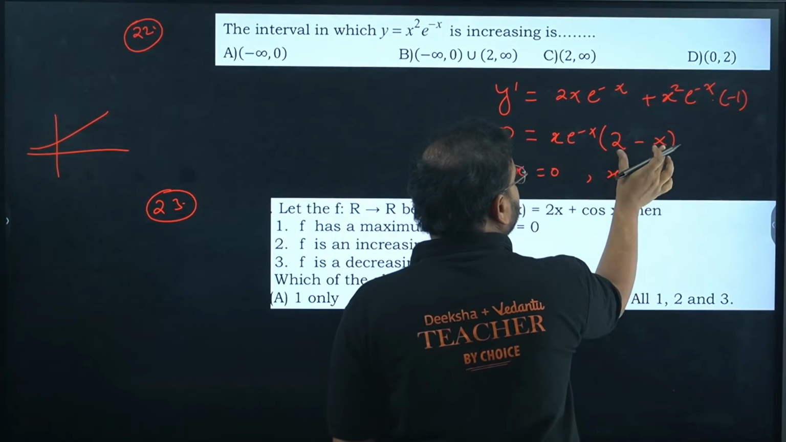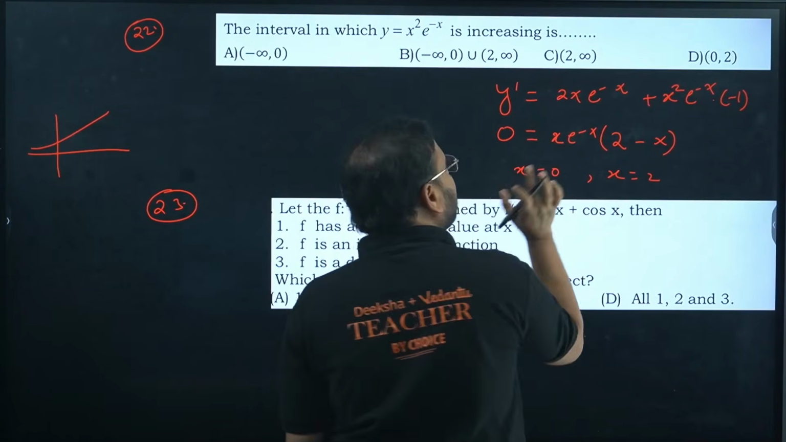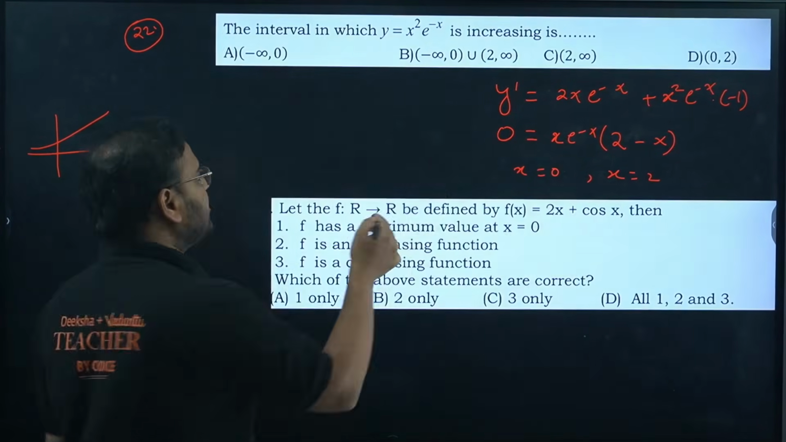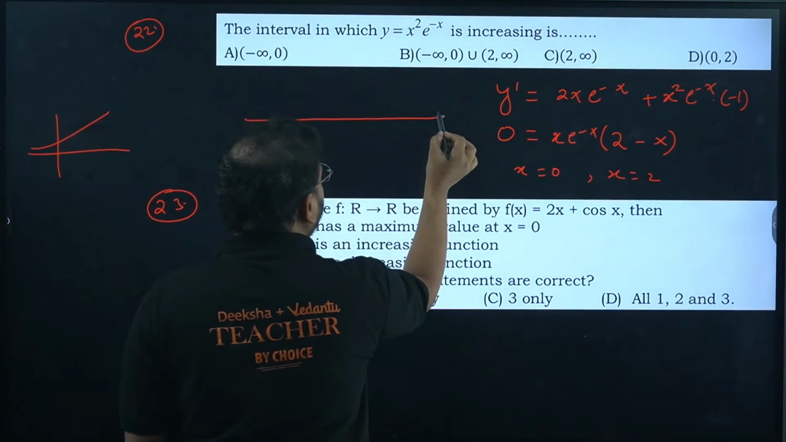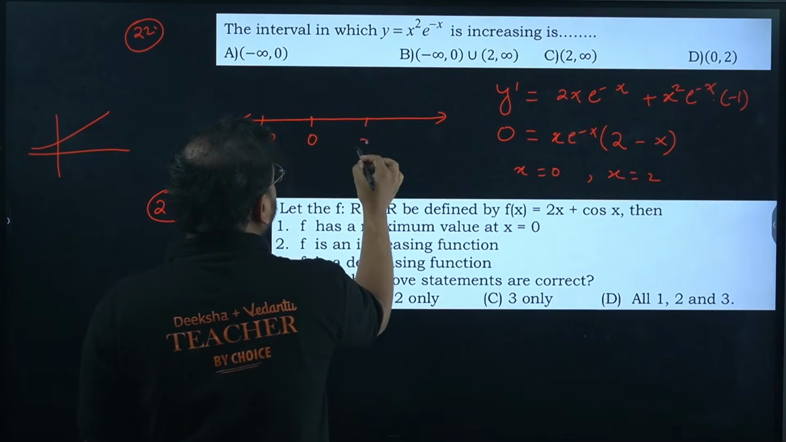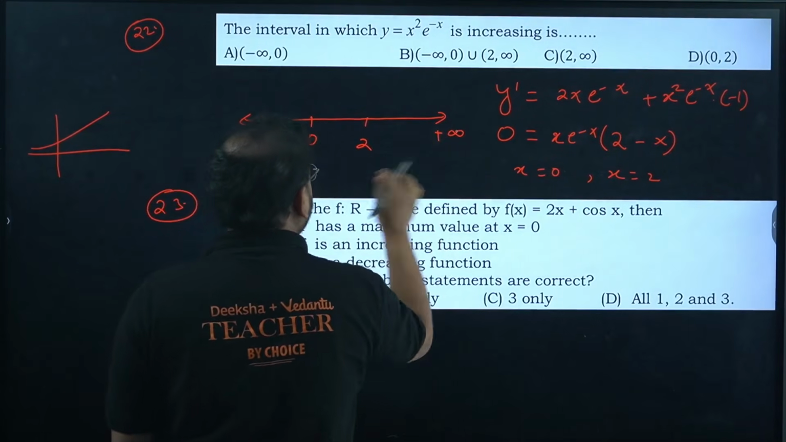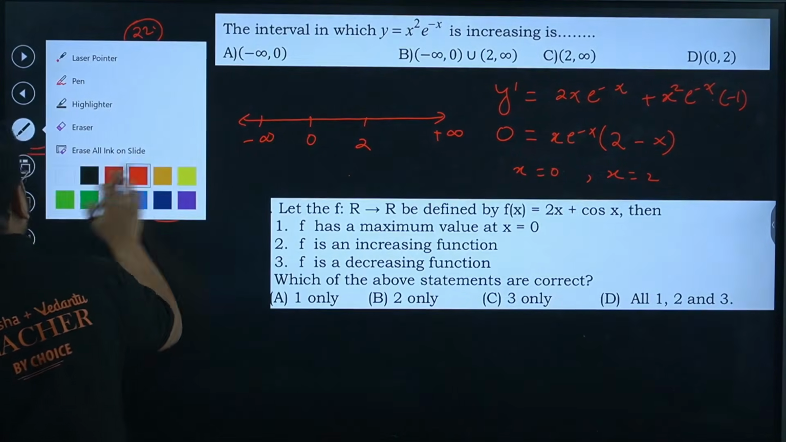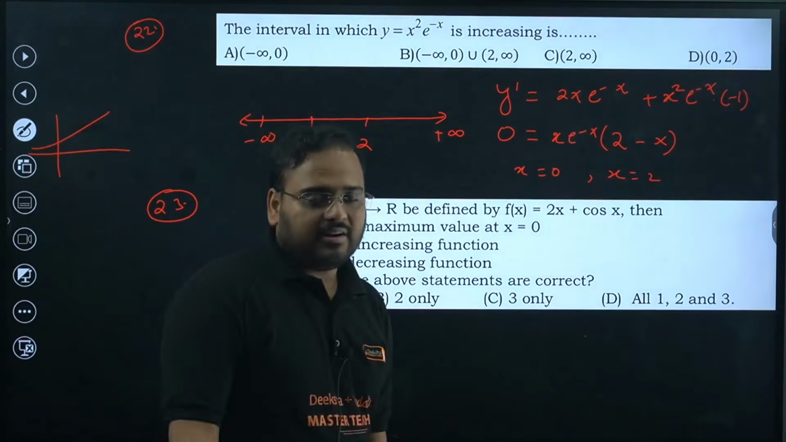When you put this bracket as 0, it will become x equal to 2, and this will be x equals to 0. So we have 2 critical points. Superb. To find the interval, we'll plot it on the number line. This is negative infinity, this is 0, this is 2, and this is plus infinity. And now it's time to check for your interval increasing decreasing.